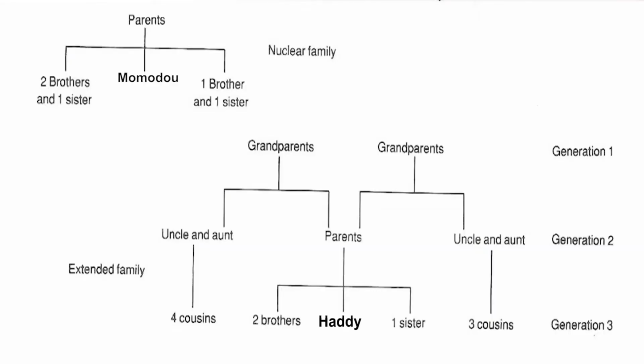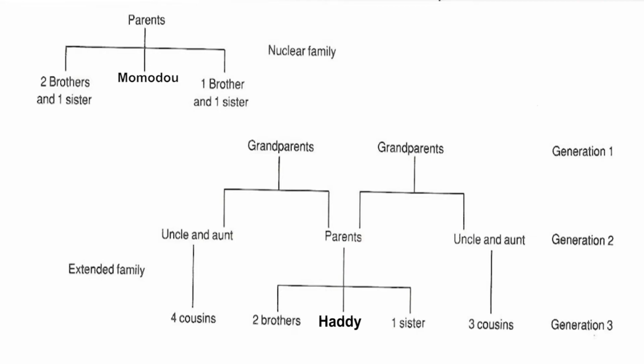Like what we are seeing here, we are seeing the family tree of a nuclear family. In this nuclear family, what are we seeing here? Parents. And among the parents is Momodu. Then among the children, there are 2 brothers and 1 sister.